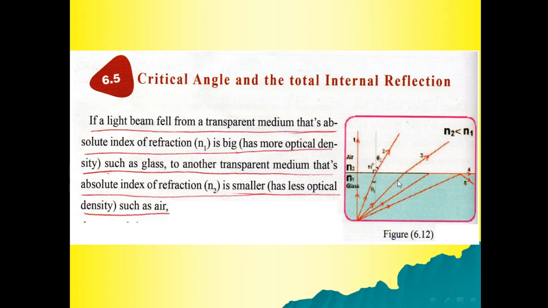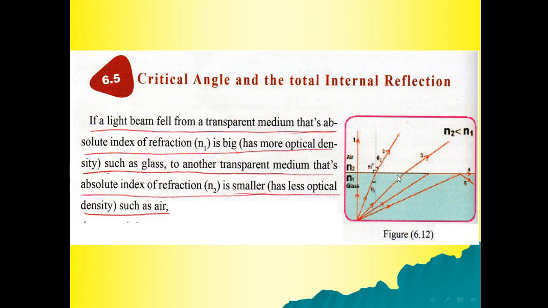These are the cases. If the ray is normal, there will be no refraction. If the ray is oblique, there is a refraction. This angle is greater than this angle because of the refraction.